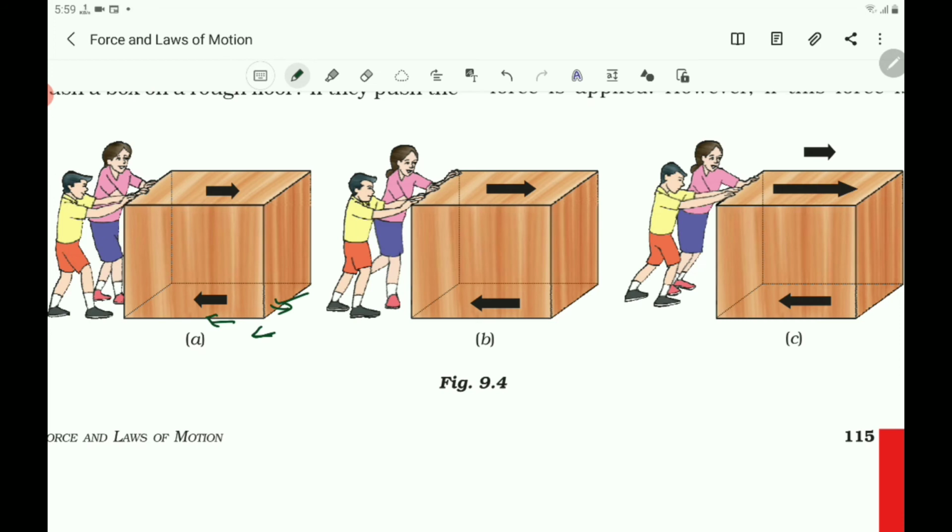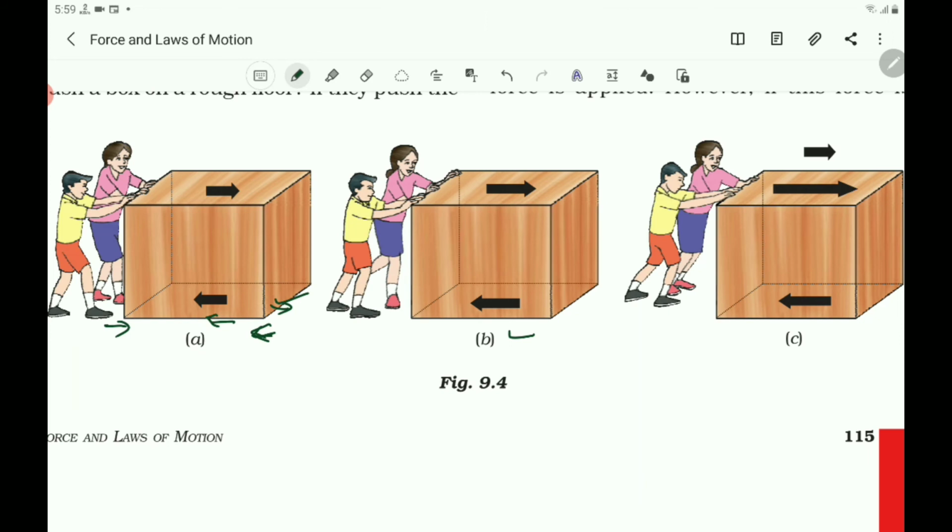Here, the children push the box, but the box will not move because the forces are balanced forces. The other force is there, that is the friction force. Friction force and that push force by the children become the balanced force, so the box will not move. Next you come to the second figure.